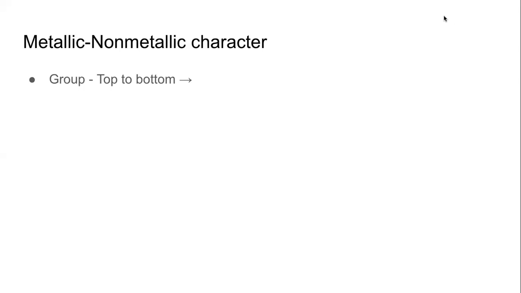The tendency to lose electrons is called the metallic property. It is also called electropositivity. Because it is easy to lose electrons, we will say the metallic character increases. At the same time, the non-metallic character decreases.